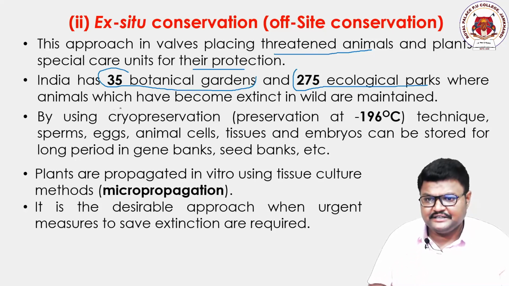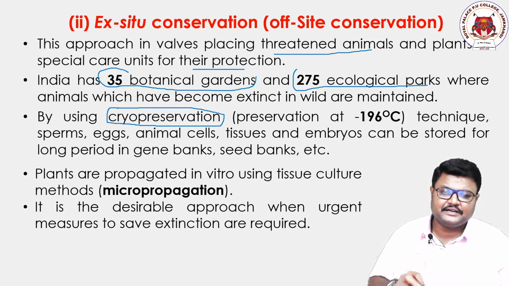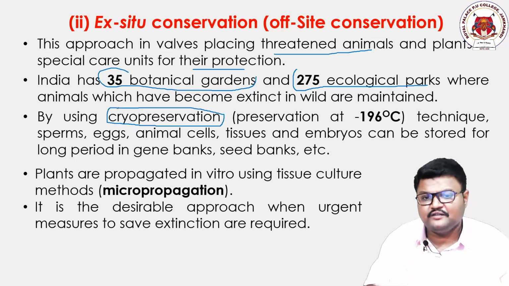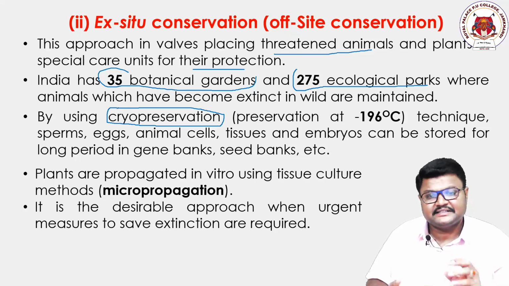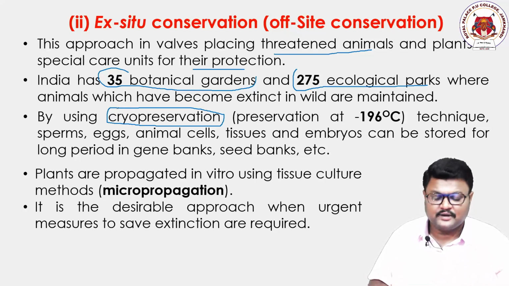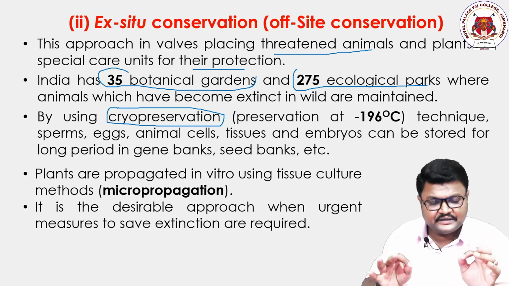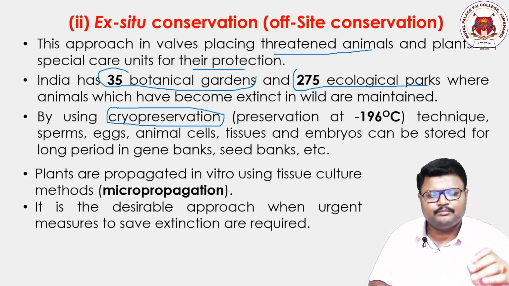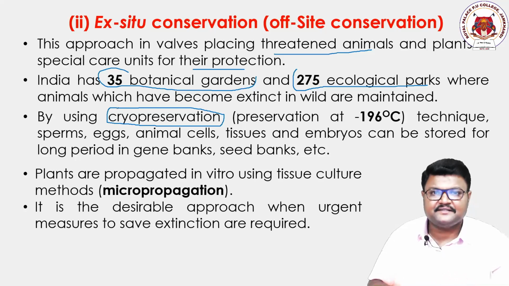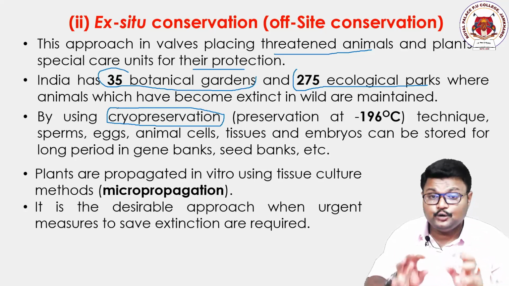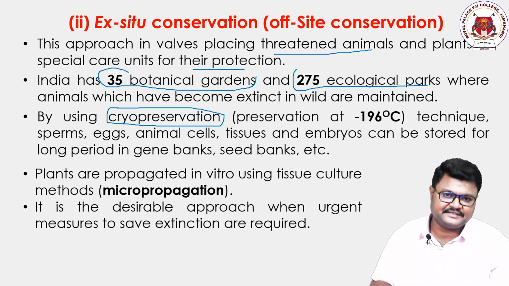There is one word, dear students, called cryopreservation. I have been telling this many times in my class. Cryopreservation is one of the methods we studied in chapter 1 and even in first year. It is nothing but saving specimens, samples of sperm and egg, under the lowest possible temperatures.